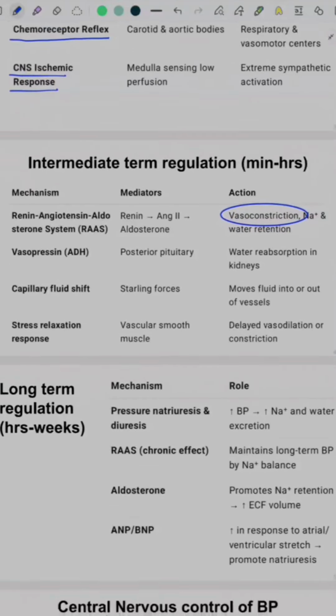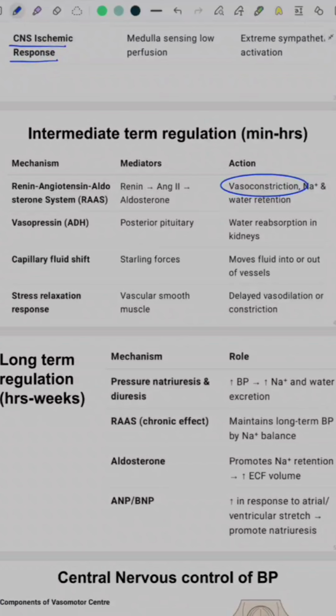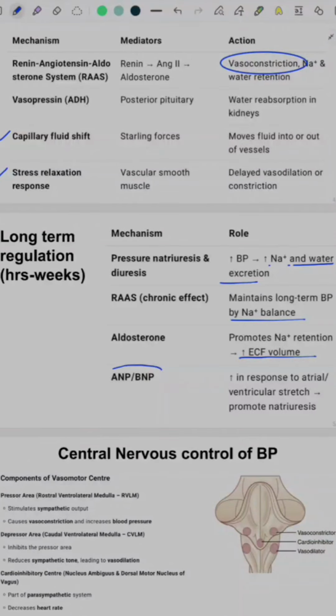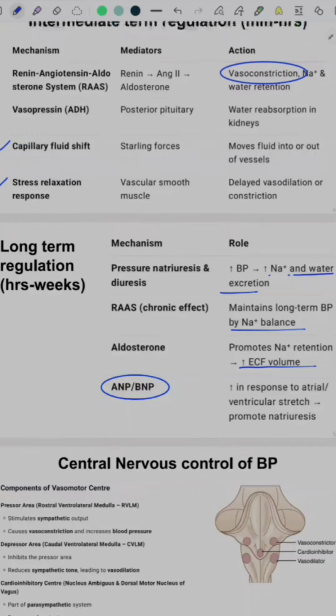The long-term regulation is nothing but extended function of the renin, angiotensin, aldosterone system that acts by sodium and water excretion and maintenance of sodium balance and by maintenance of ECF volume. Additionally, we have other mechanisms like capillary fluid shift and stress relaxation response which take part in intermediate regulation, and ANP, BNP which are atrial natriuretic peptide and brain natriuretic peptide which take part in long-term regulation of blood pressure.